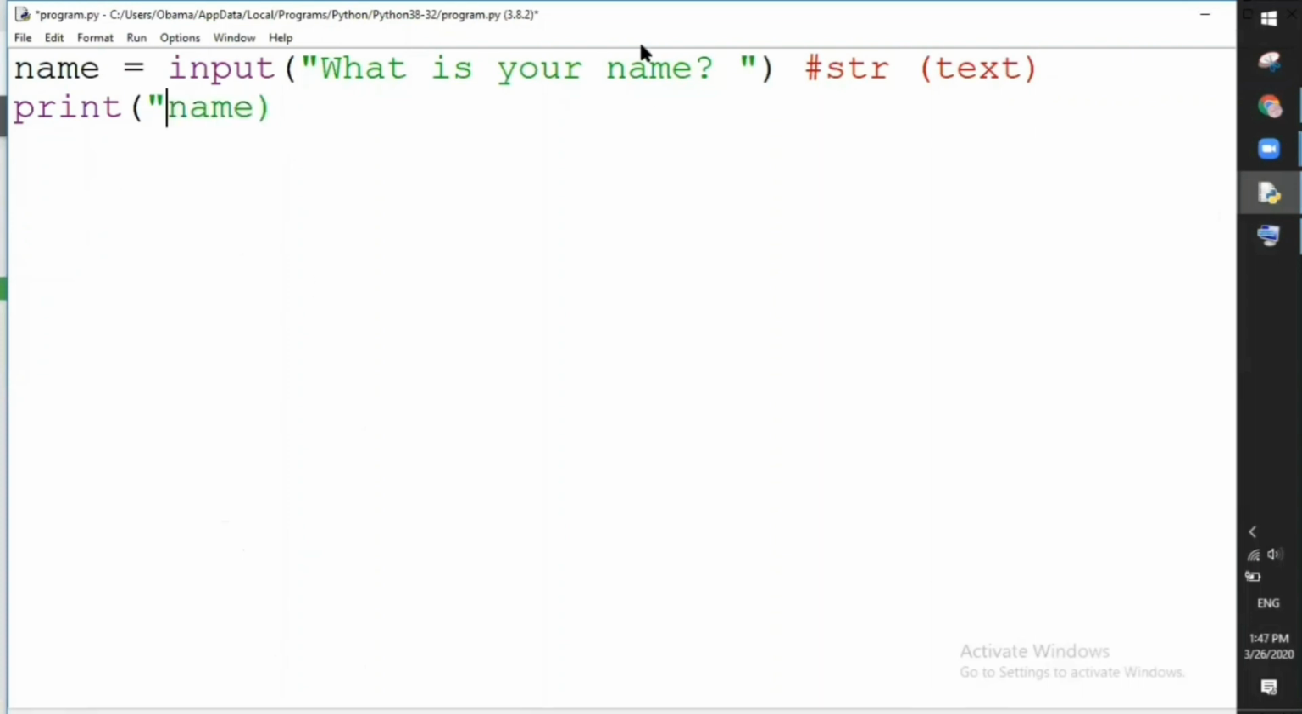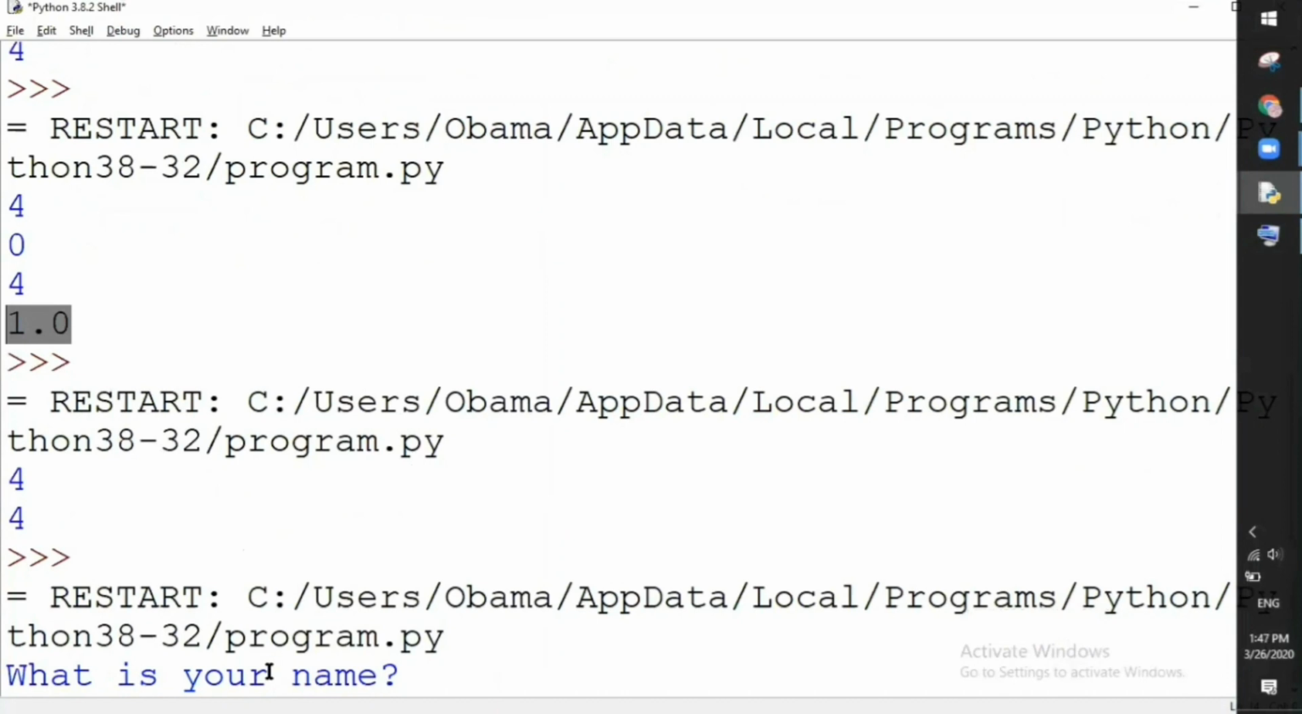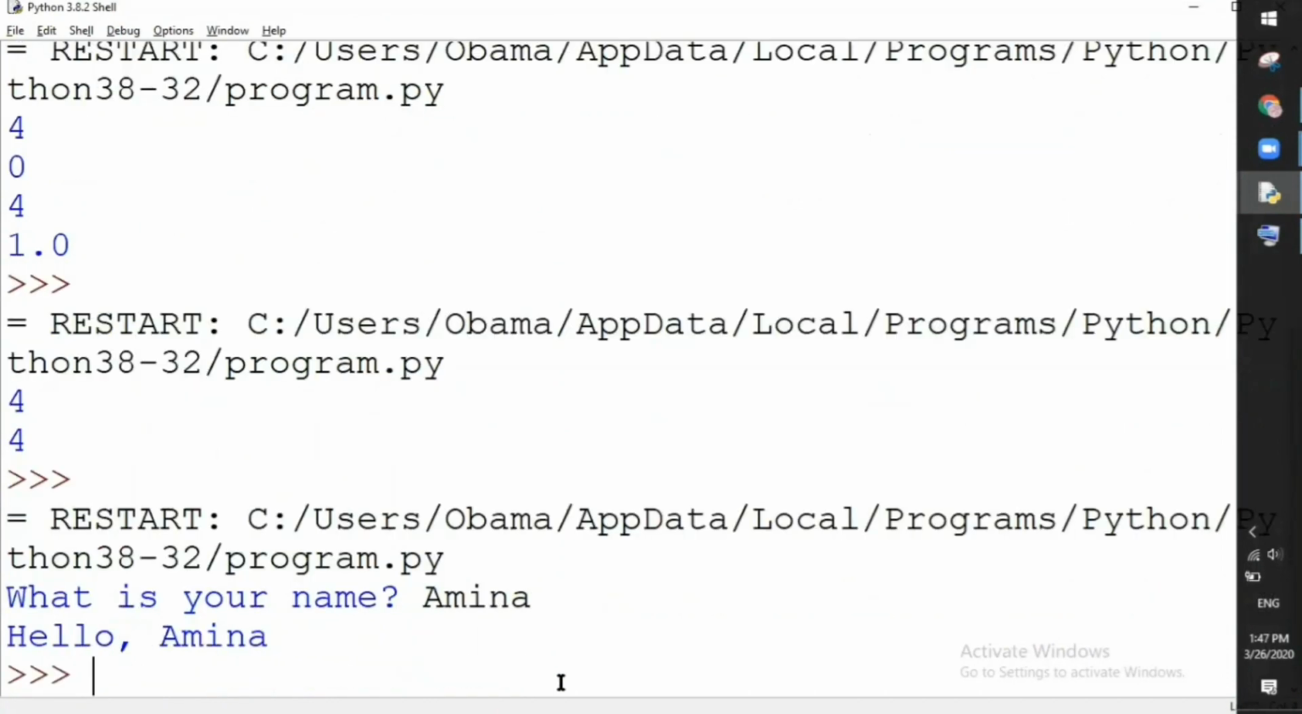We want to say hello Amina, for example. So I'm adding text here in print function, and then with plus I will just print after hello, after my text, the value that input function will take from us. Okay, let's try. What is your name? I will say Amina, and hello Amina.